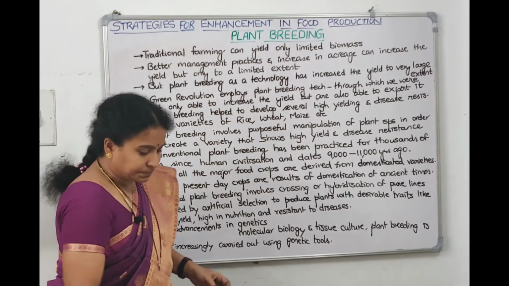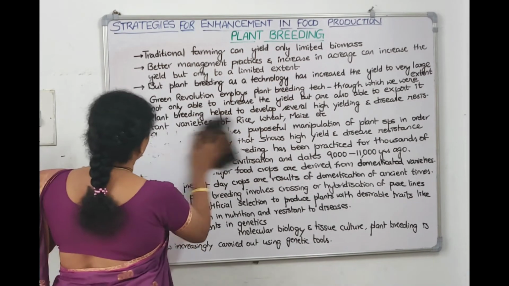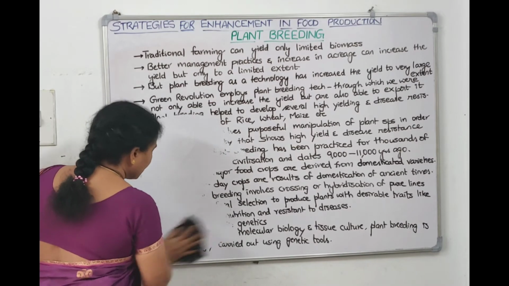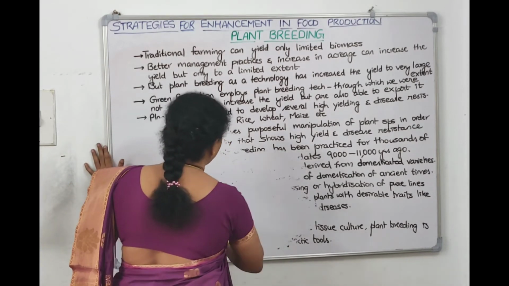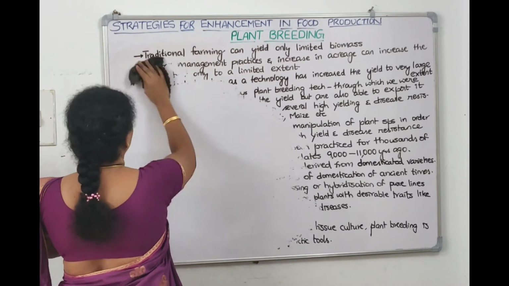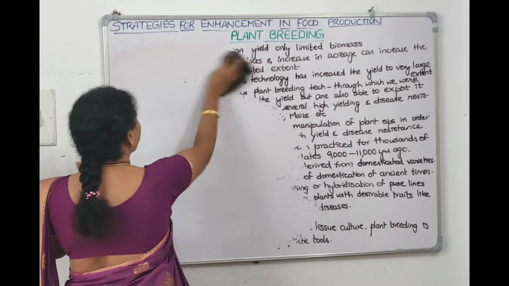Right, now let us talk about what are the basic steps of plant breeding. So there are 5 basic steps of plant breeding that we are going to see. I think you understood the content which we wrote on the board.